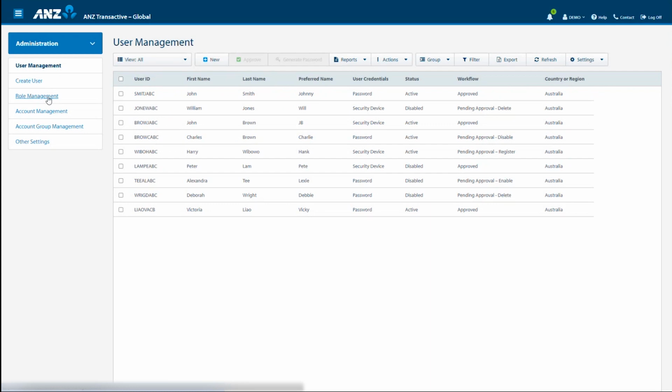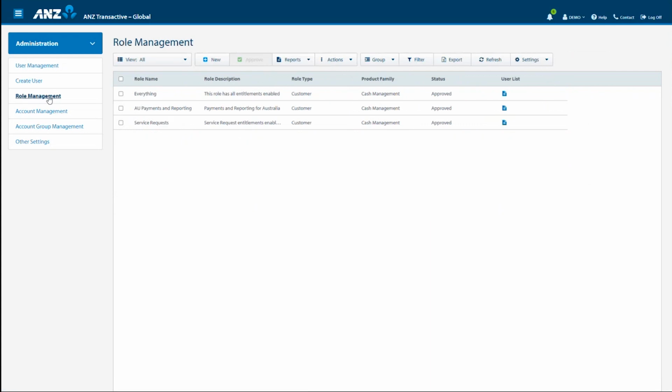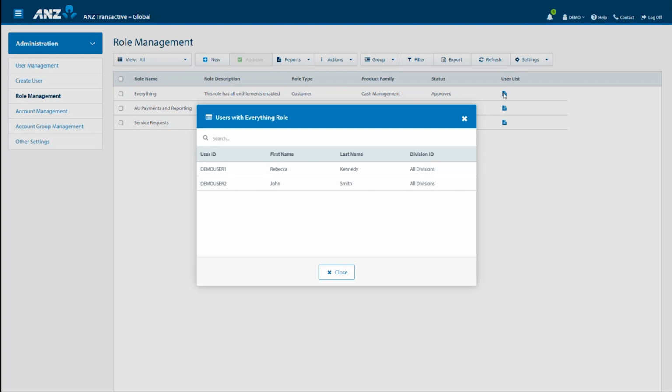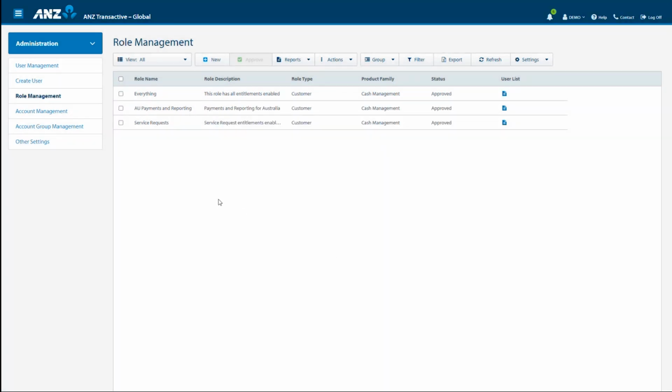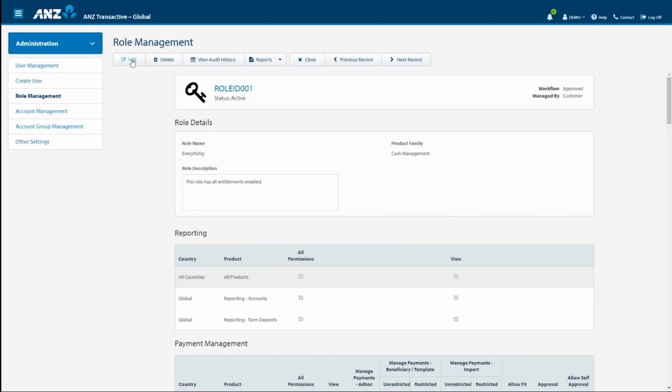Role management allows your organisation to view role permissions assigned to each role and create and edit custom roles. In the example on my screen, we have 3 roles. To view a list of users that have access to these roles, click on the blue icon to the far right of the role. To edit a role, simply click on the role. Select Edit from the control bar across the top.